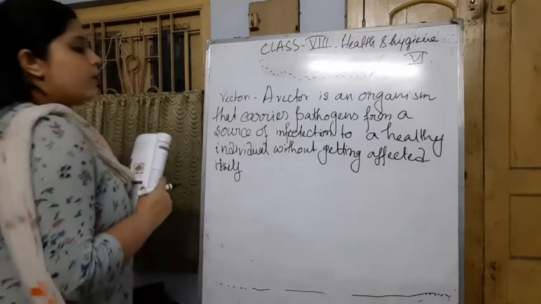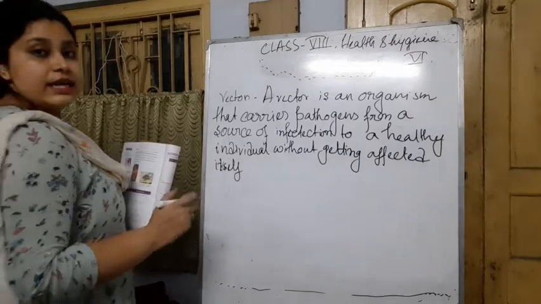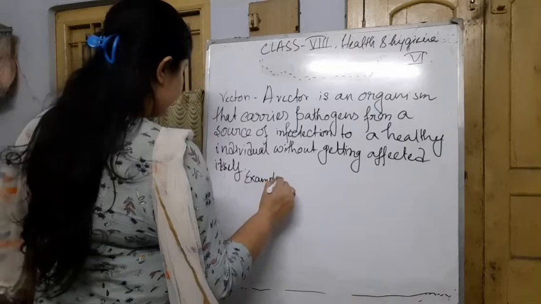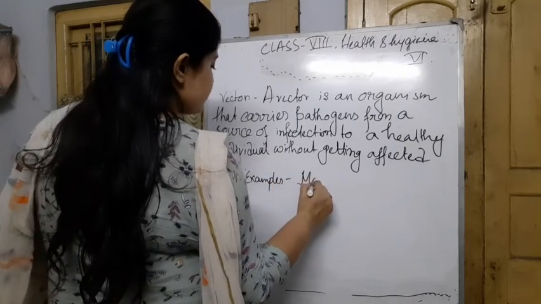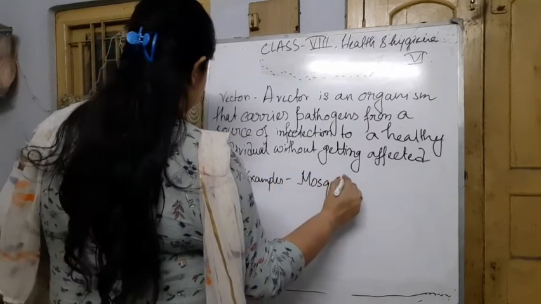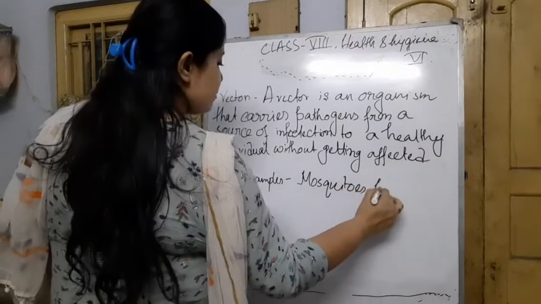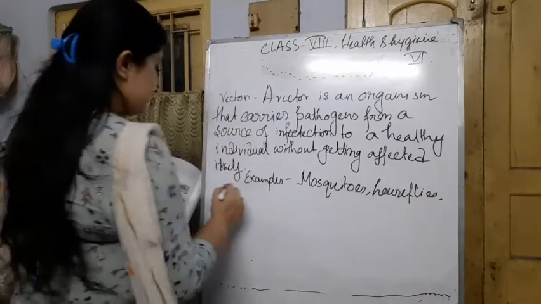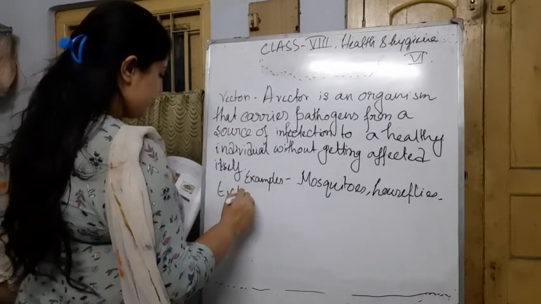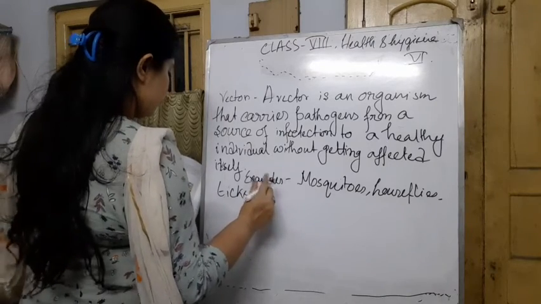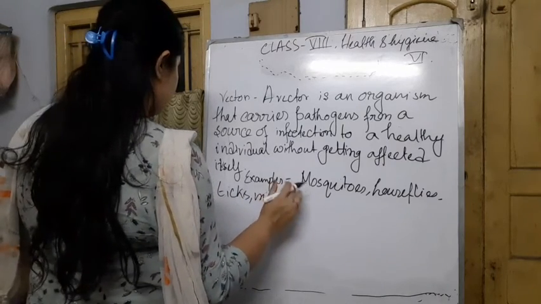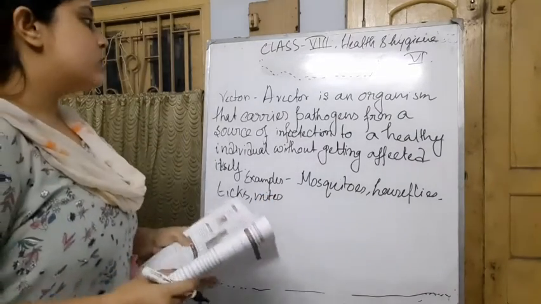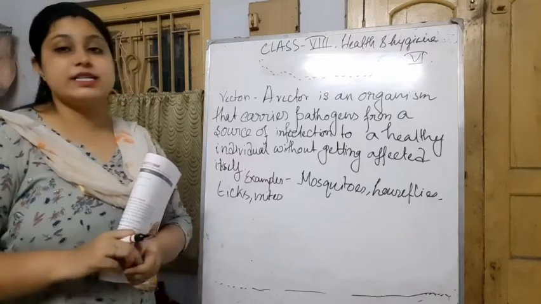What are examples of vectors? Some examples are mosquitoes, houseflies, ticks, mites, etc. Vector is an interesting term, right?